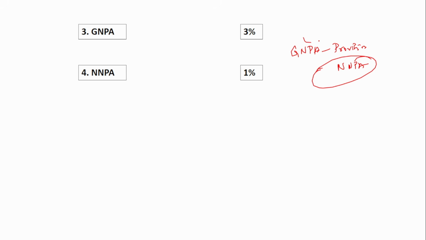Next is the gross NPA. Gross NPA should be maintained at 3% and net NPA should be maintained at 1%. Okay, gross NPA, what is net NPA? When you subtract the provision from the gross NPA, you arrive at net NPA. These are very basic terms, gross NPA and net NPA. You should know the definition of it. So gross NPA is 3%, net NPA should be maximum 1%. Next is CAR, that is the capital adequacy ratio maintained by the small finance bank, which should be minimum 15%. Okay, so this is the eligibility criteria.